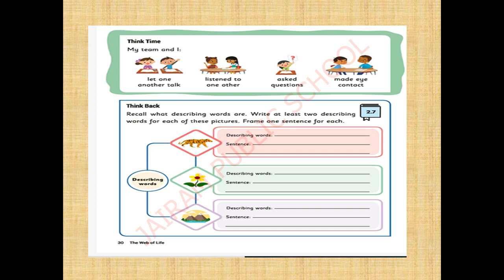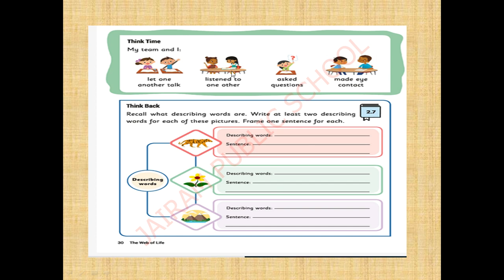Yes. So in that activity, did you join any other friends to do the activity? If yes, you can circle any one answer. That is, let one another talk, listened to one another, asked questions, made eye contact.